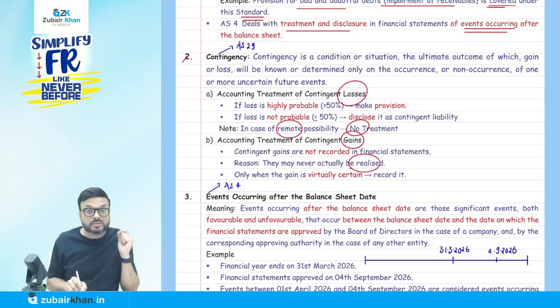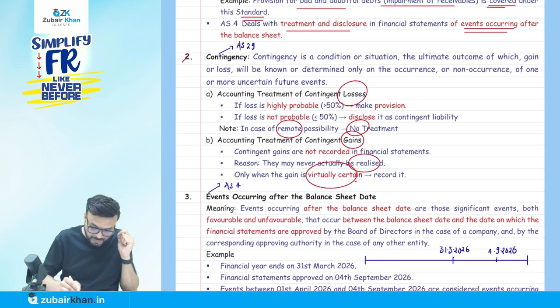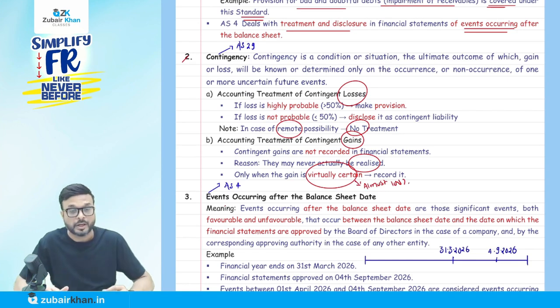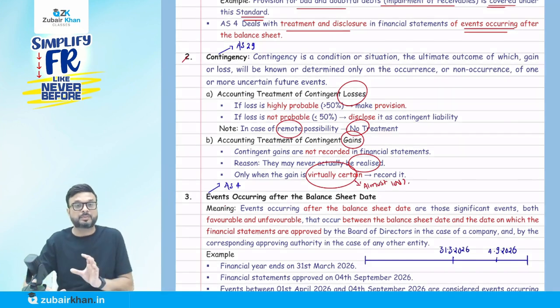So only when the gain is virtually certain. Virtually certain means almost 100%. Almost 100%. You got the point? What do you mean by virtually certain? Virtually certain means almost 100%.